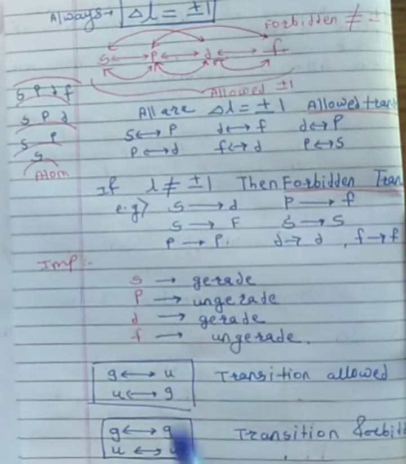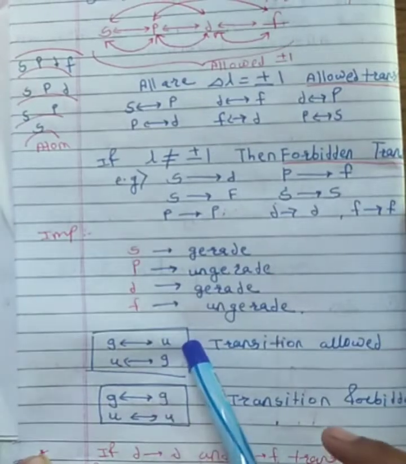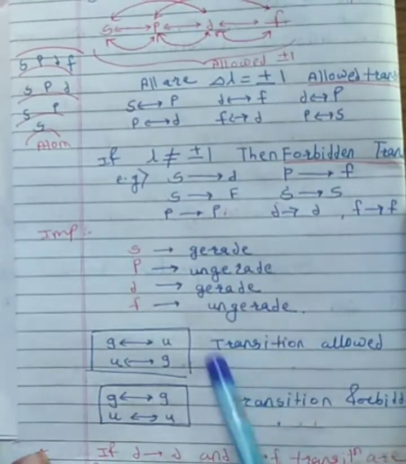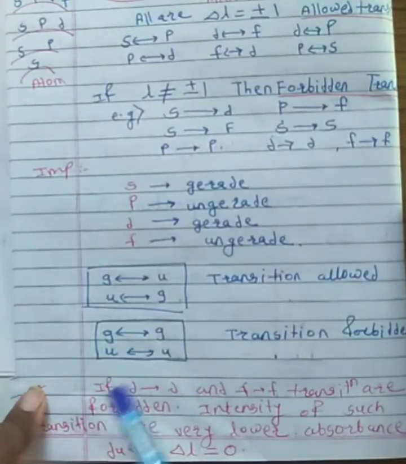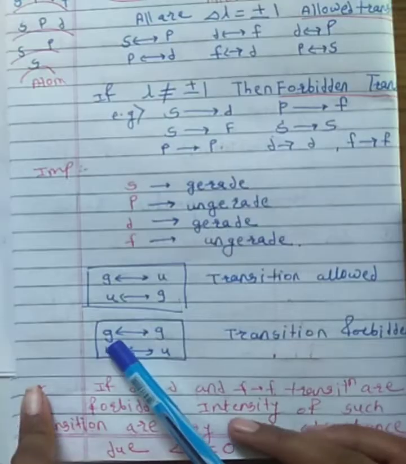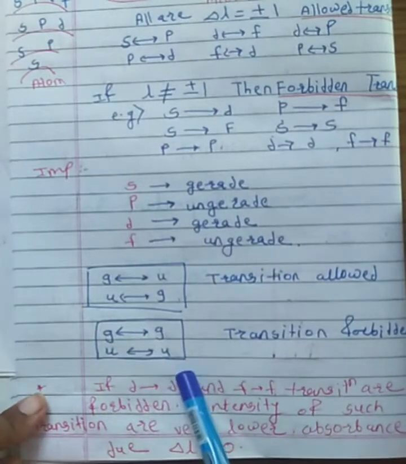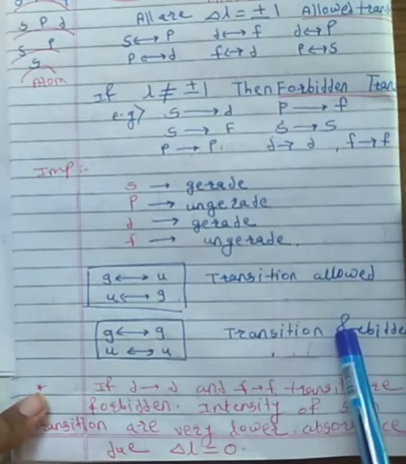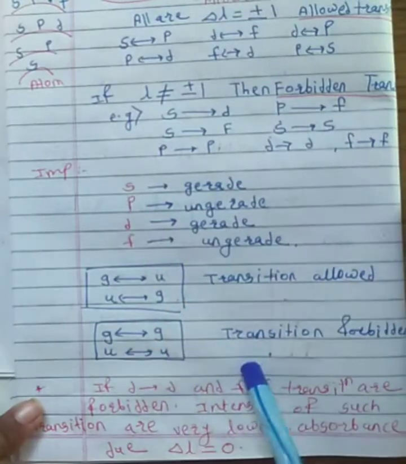So here the most important thing is: suppose gerade gets converted into ungerade or ungerade gets converted into gerade, then such a transition is an allowed transition. And when an electron is transferred from gerade to gerade or ungerade to ungerade, then such a transition is a forbidden transition. This is a very important concept regarding gerade and ungerade.